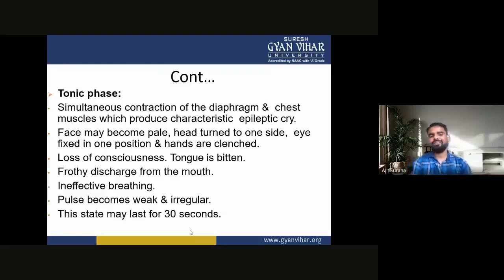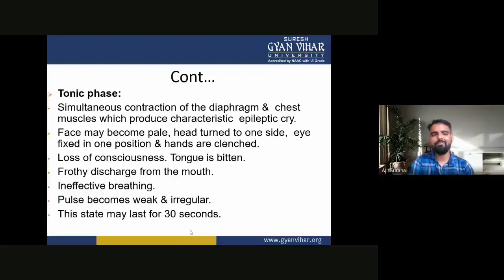So in the tonic phase of the generalized seizures, there is simultaneous contraction of the diaphragm and the chest muscles. The patient may produce the characteristic epileptic cry. The face may become pale, the head turns to one side, the eyes are fixed in one position, and the hands are clenched. There is a loss of consciousness.